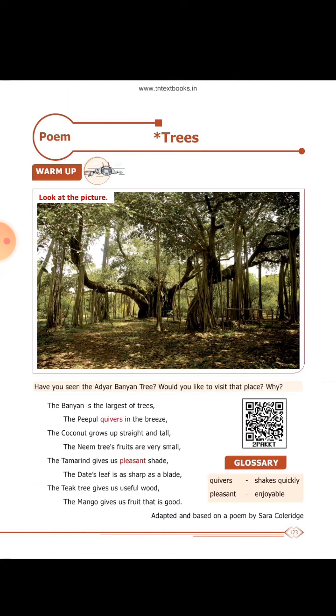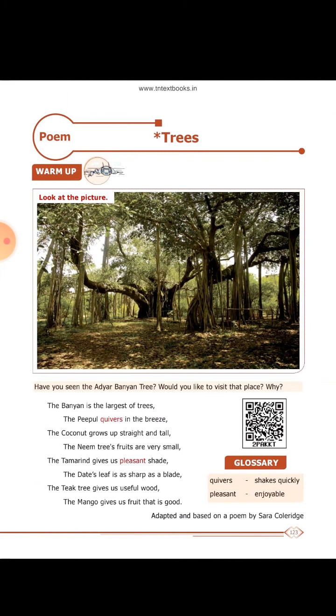Every time you write your poem, you have to write your poem name, the poem lines asked in the question paper, and at last the author name, adapted and based on the poem by Samuel Coleridge. You have to give the name. This heading and the name of the author take 1 mark, and the remaining 4 lines take 4 marks. Each and every line, the first line, should start with a capital letter. Nouns, naming words, should take the capital letter. The sentence completing with commas should take commas and quotation marks wherever necessary. Okay.